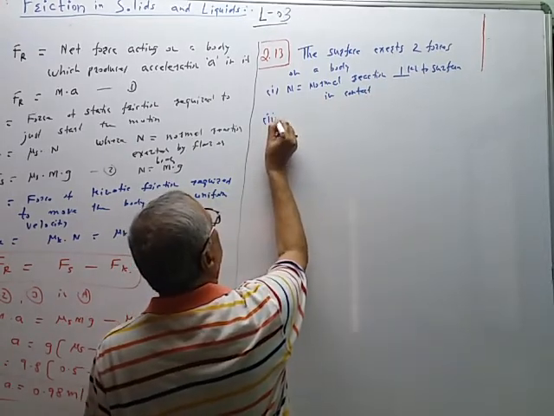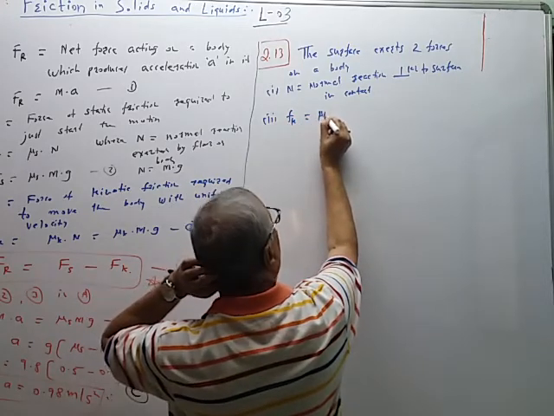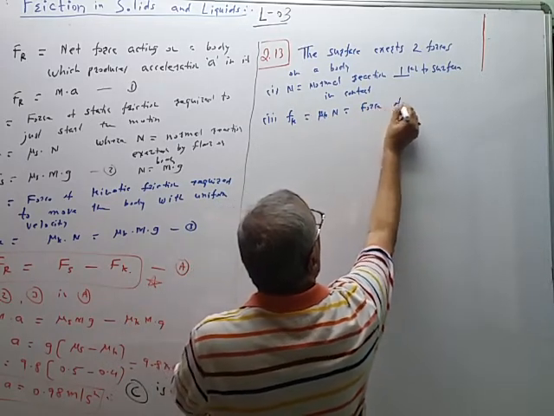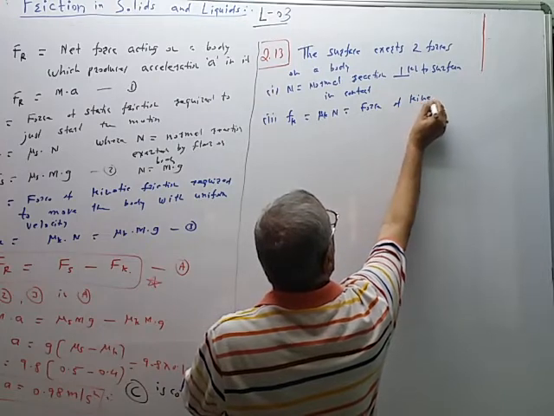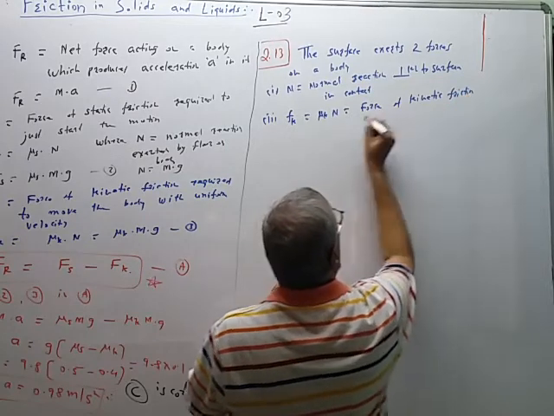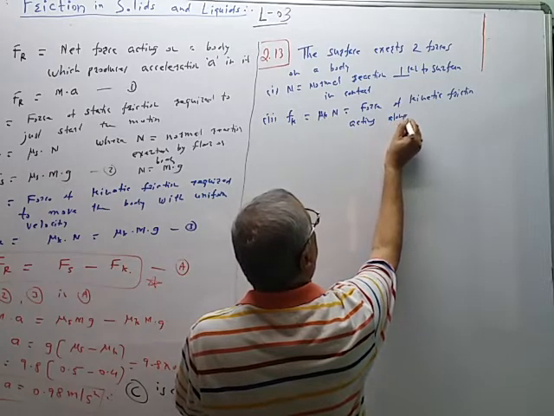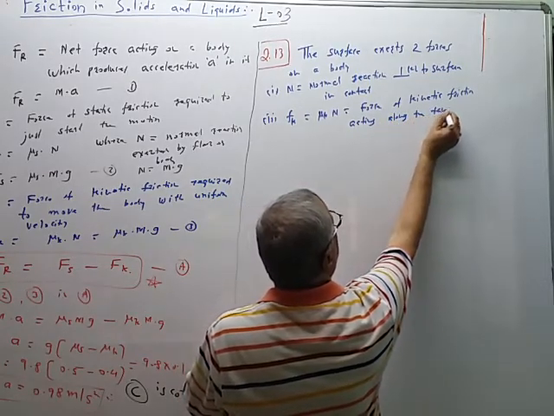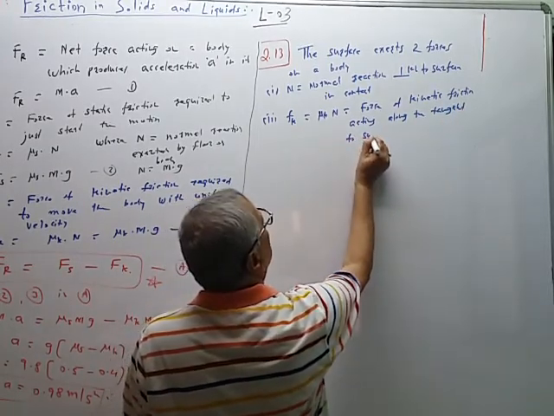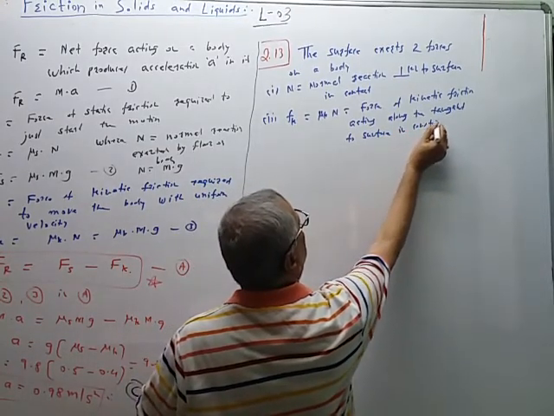And second, Fk is equal to mu k into N, the force of kinetic friction acting along the tangent to surface of contact.